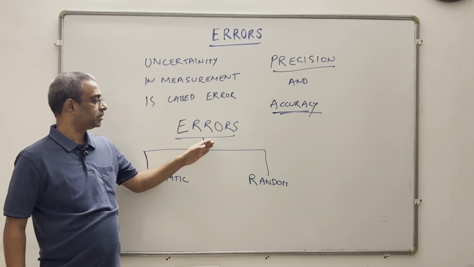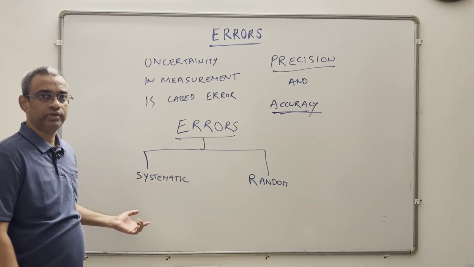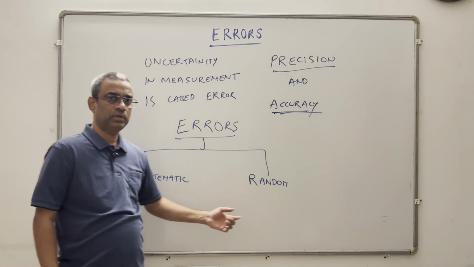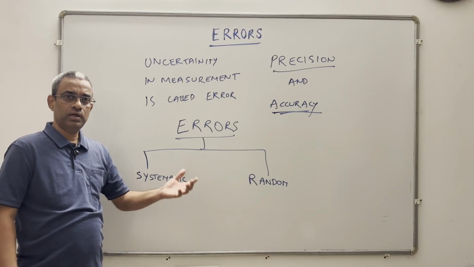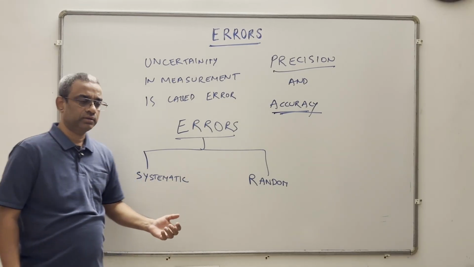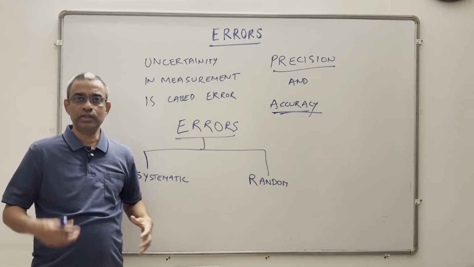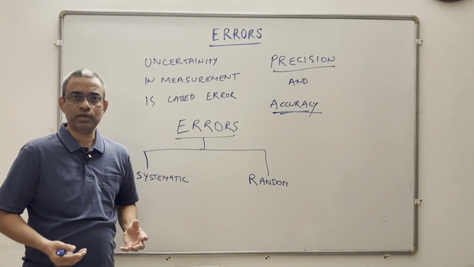Let's look at the types of errors. There are broadly two types of errors: systematic and random. Systematic errors are because of instrumental error and imperfection. Instrumental error is when an instrument consistently gives an incorrect reading.